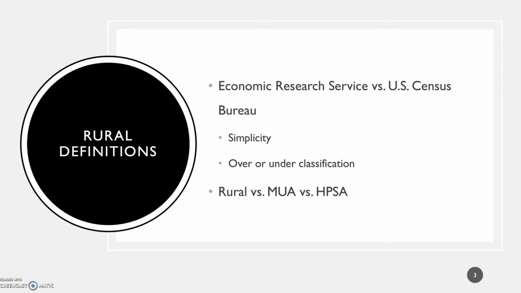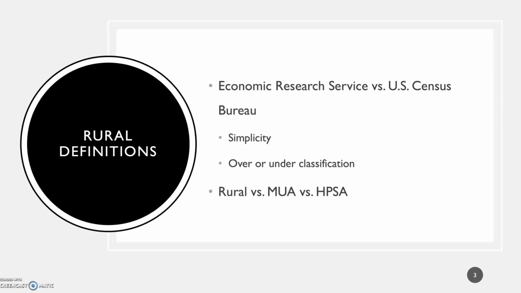Now, what is a medically underserved area? While medically underserved and rural are often used interchangeably, they are not technically interchangeable when it comes to the definitions. A medically underserved area or population is defined as a geographic area or a population with a lack of access to primary care services. So whereas rural doesn't have anything to do with whether there are medical services, medically underserved areas or populations rely on the presence of primary care services to delineate whether it's medically underserved or not.